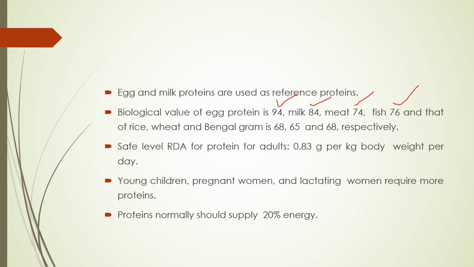So safe level of recommended dietary allowance for protein for adults is 0.83 gram per kg body weight per day. Okay. And young children, pregnant women, and lactating women require more proteins. And proteins normally should supply 20% of energy daily for the human body.